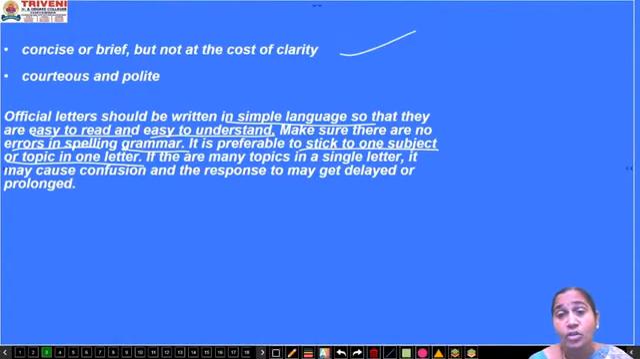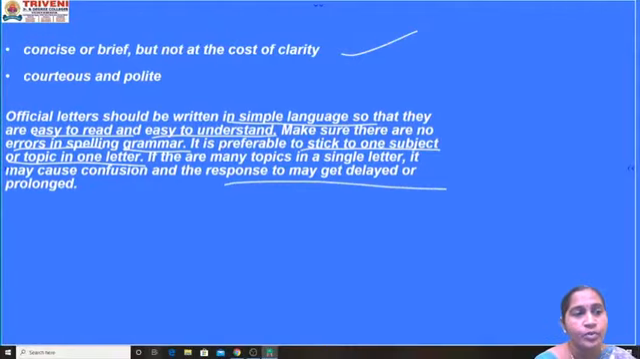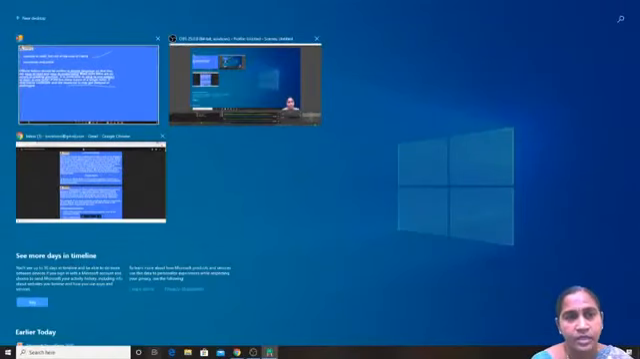If there are many topics in a single letter, suppose you are writing including all the issues in your local area, if you write the electric problem, if you talk about the garbage, if you are talking about the other sanitary problems, if you write all the things in the same letter, the other person won't give that much response to your letter and you may get a delayed or prolonged answer from them.